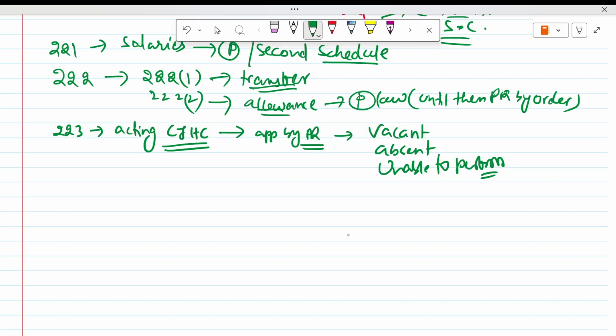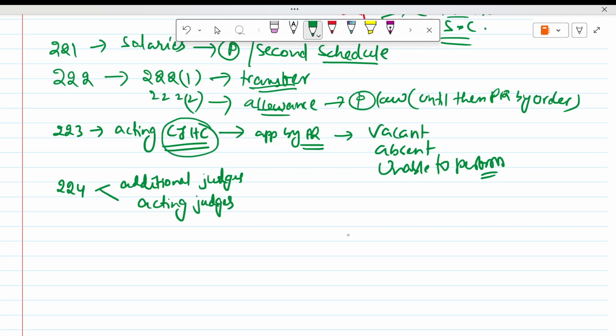Then 224, you remember, two people will come here: additional judges and acting judges. Here, Chief Justice, acting Chief Justice. Here, acting judge only. Additional judges are appointed by the President with the consent of the CJI. When can he appoint?